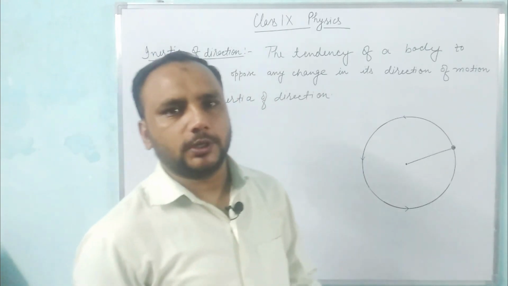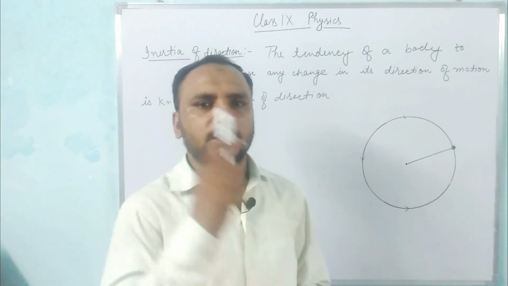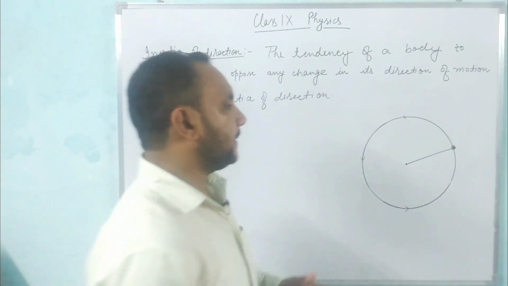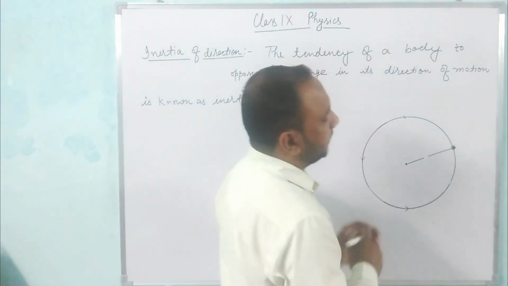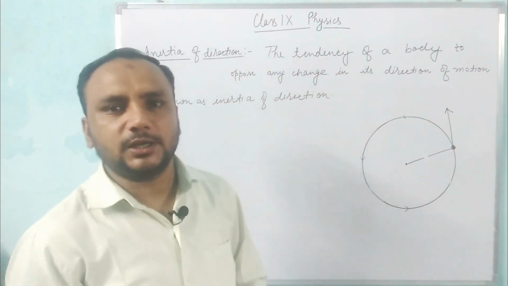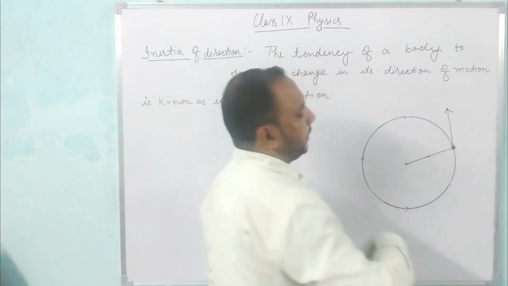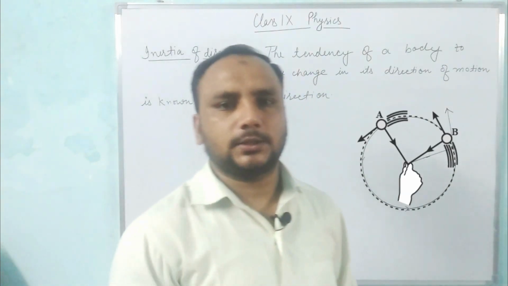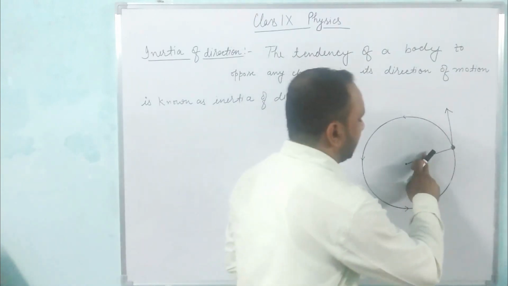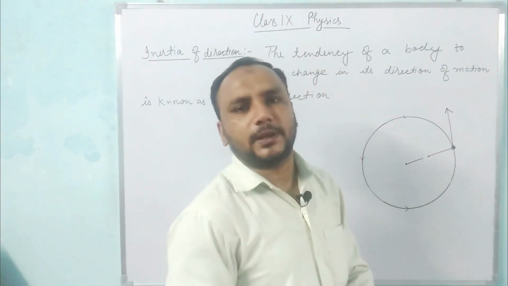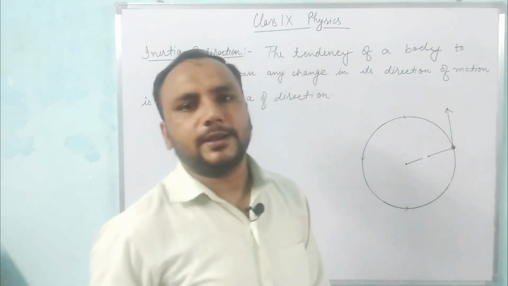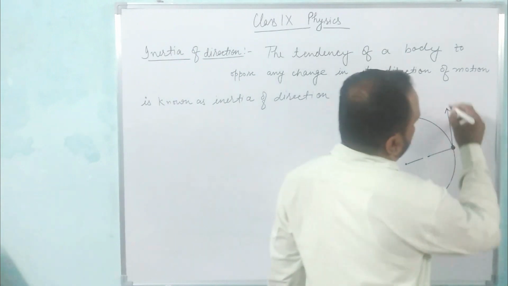If we have a stone tied with a string and we are revolving it in a circular path and the string breaks suddenly, then what happens? If the string breaks suddenly, then it flies tangentially. Why does it fly tangentially? Because when it revolves around the circular path, the string applies a force on it. But when the string breaks suddenly, then there is no force applied on it and it cannot change its direction by itself. So it moves tangentially.